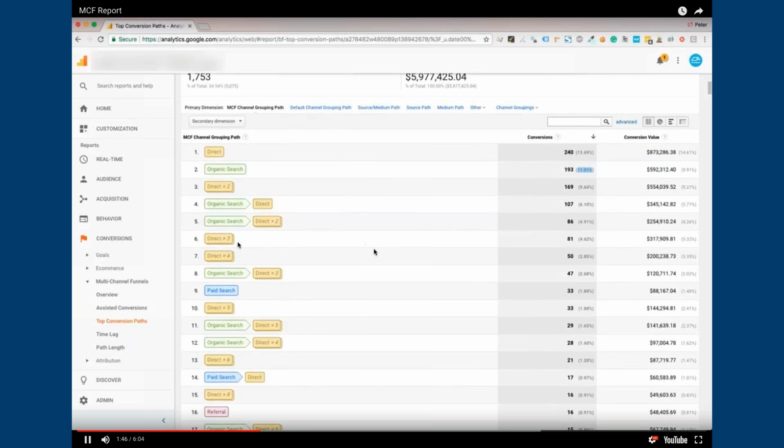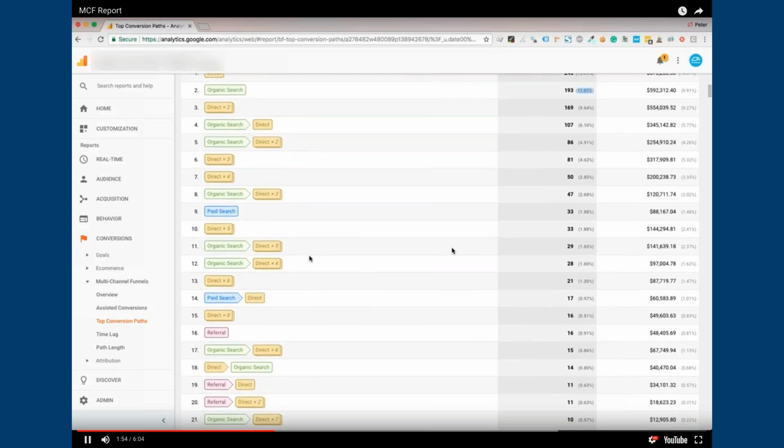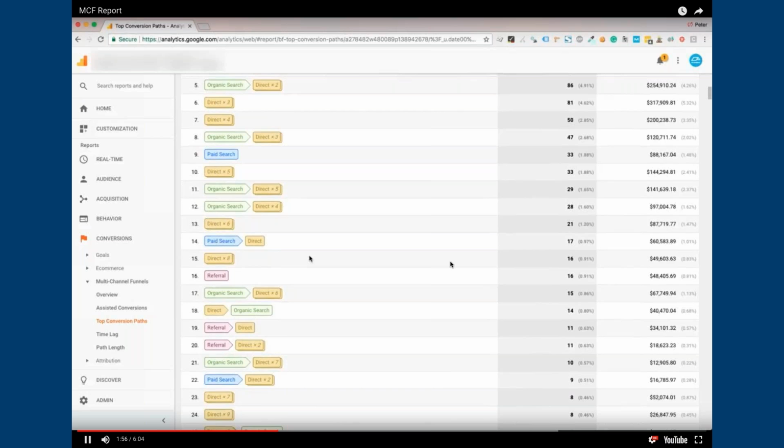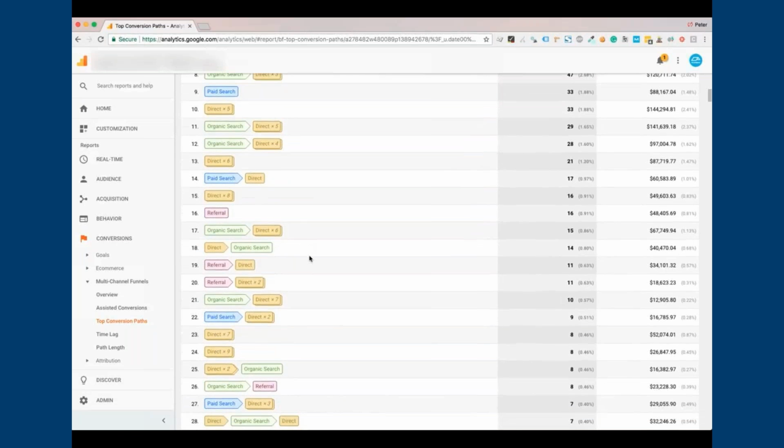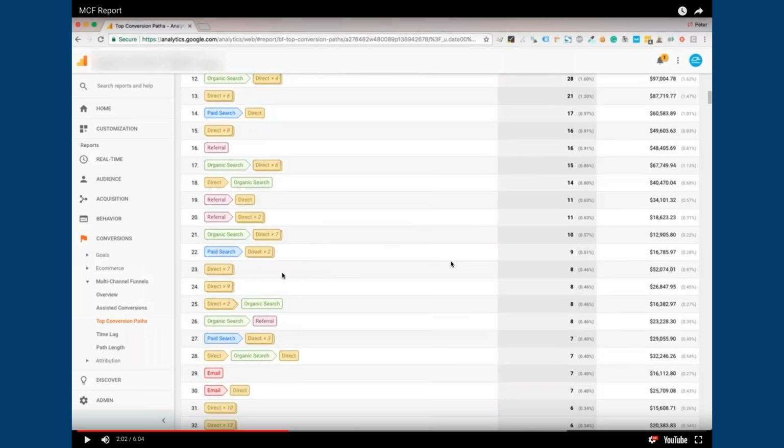And we'll see that these get pretty complex as we look at some of this stuff. Well, we're talking about a $6 million cash register here and how people are interacting with it. Exactly. And I thought they'd just Google you, you were at the top of Google, and then they hit book now, right? That would be beautiful. Right. But that's not how it works.